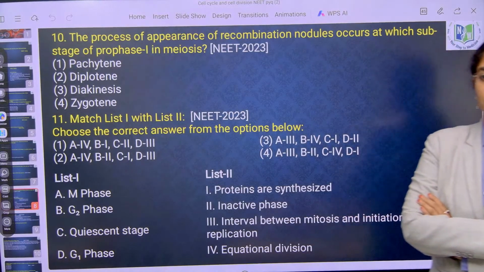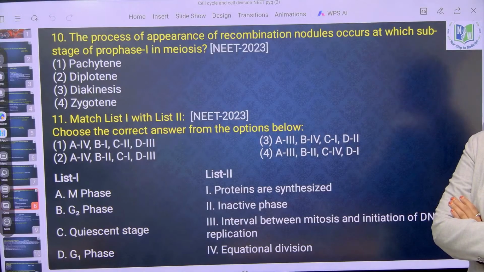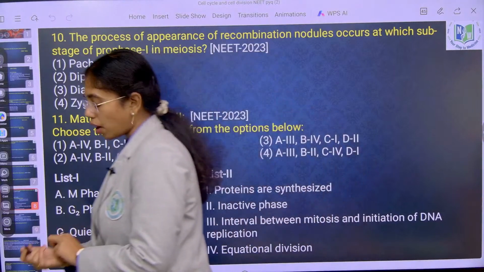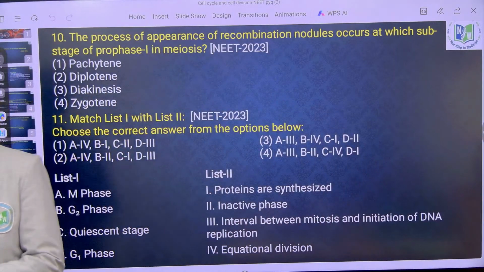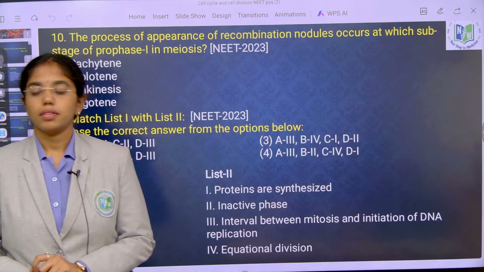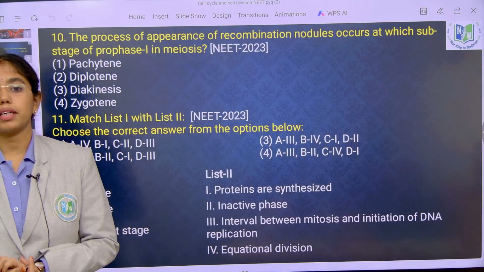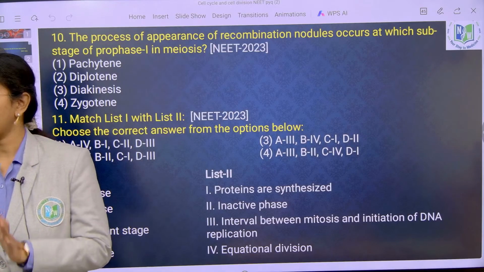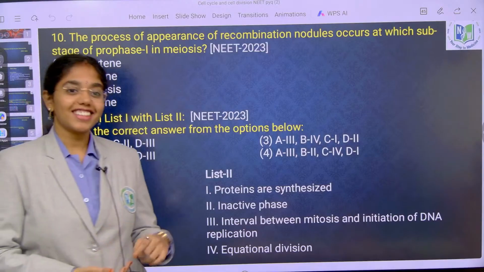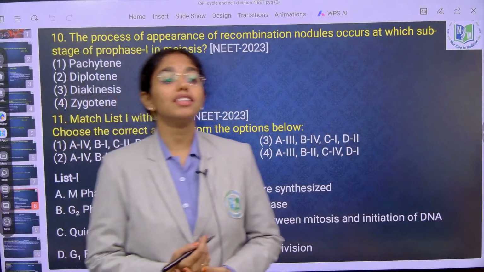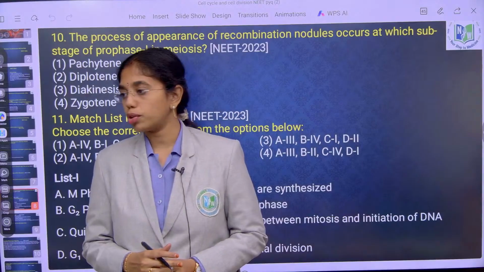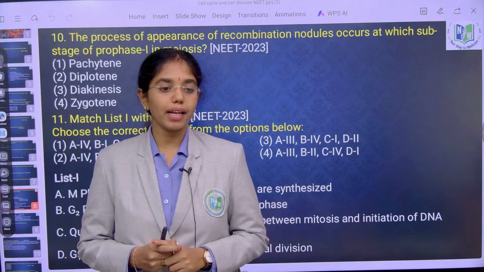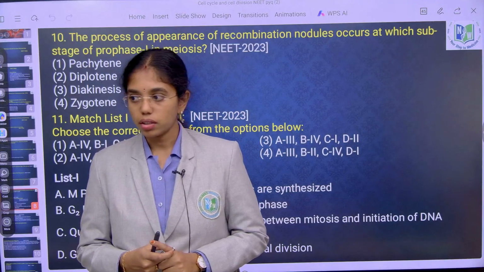Raise your hand and answer. First one, in pachytene, right? Recombination nodules are formed between homologous chromosomes or non-homologous chromosomes? Homologous chromosomes, of what chromatids? Non-sister or sister? Non-sister chromatids of homologous chromosomes are involved in what? Crossing over. Okay. The enzyme involved here is recombinase.